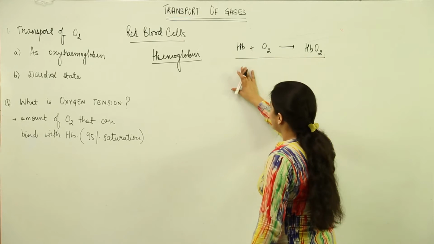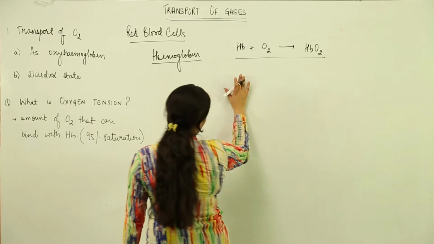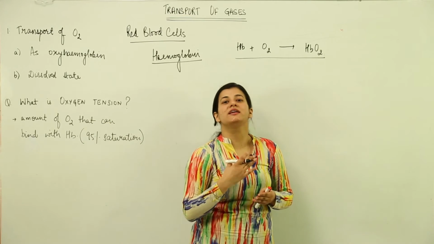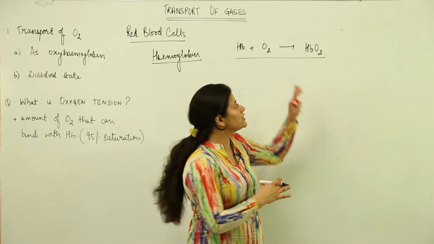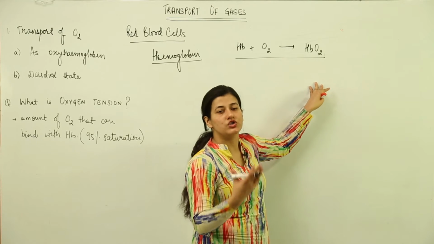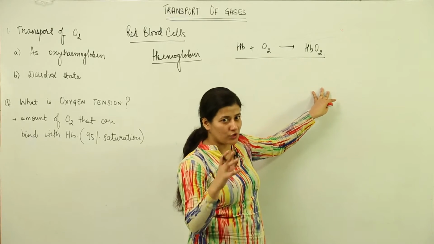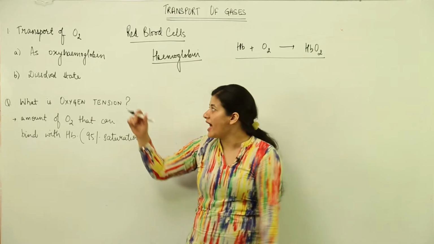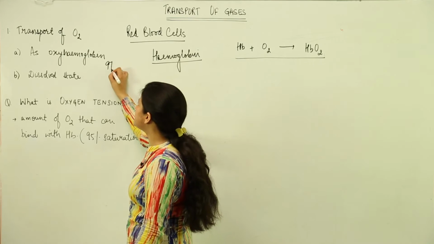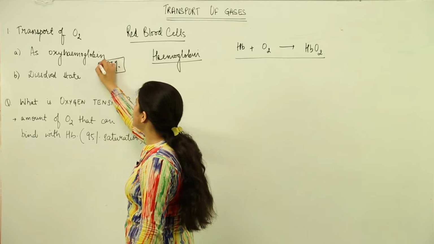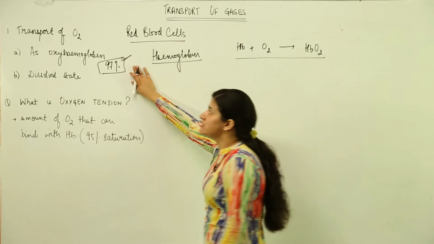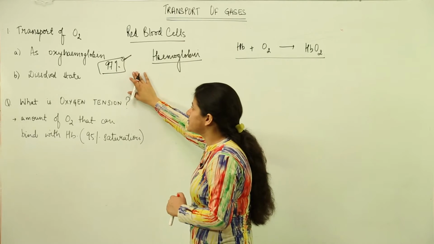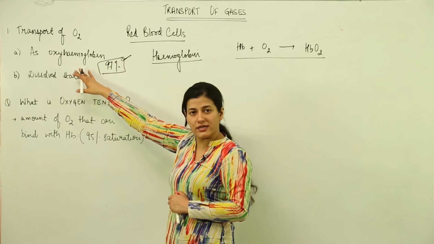Now you will be surprised to know that almost 97% of the oxygen is transported by this method. When molecular oxygen combines with the hemoglobin present in the RBCs, as much as 97% of oxygen is transported in the form of oxyhemoglobin.